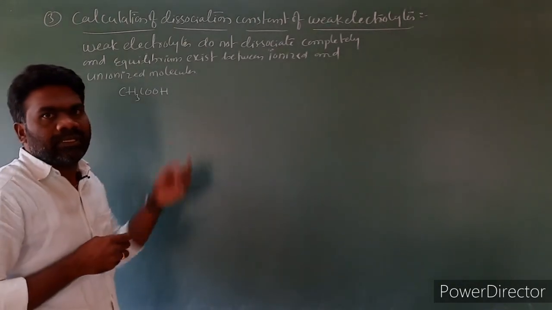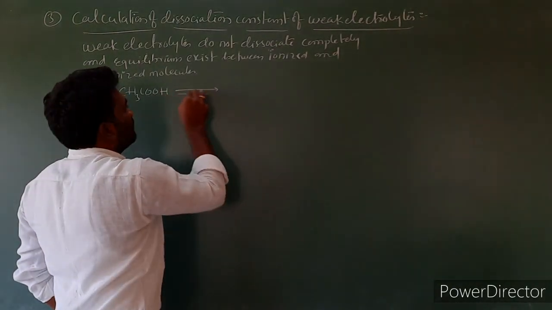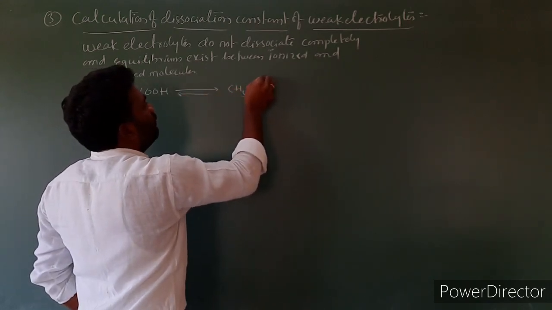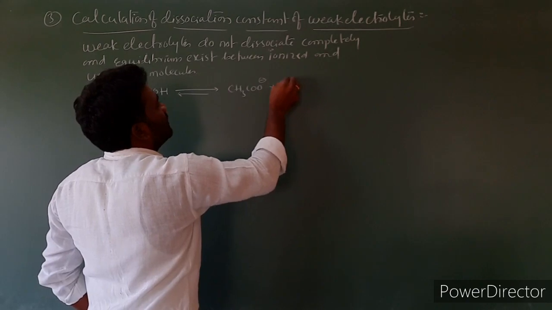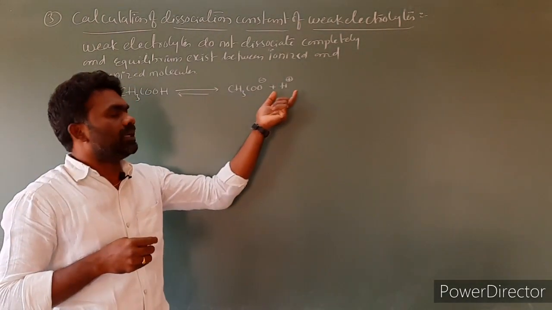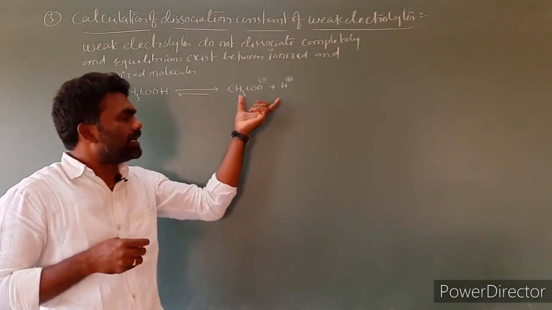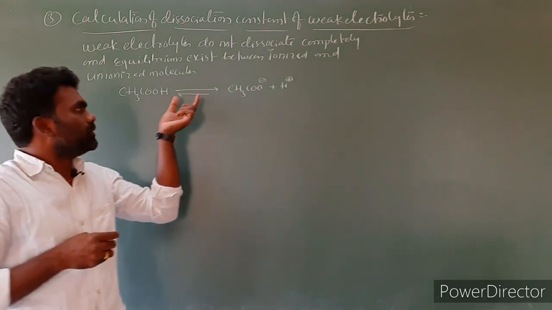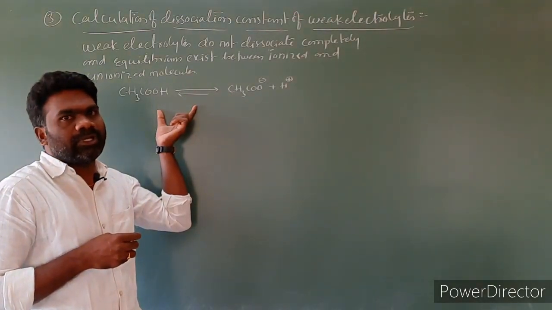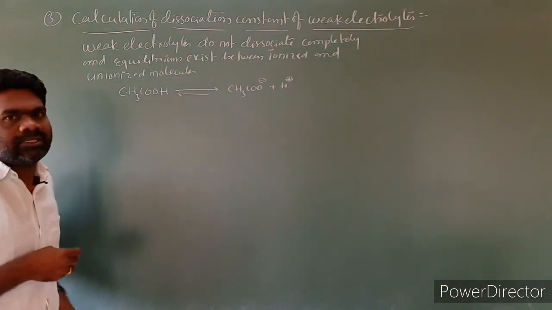CH3COOH. This is a weak electrolyte, acetic acid. This will dissociate in aqueous medium into CH3COO minus plus H plus. So this is ionized and this is unionized. So there is equilibrium between ionized and unionized molecules.